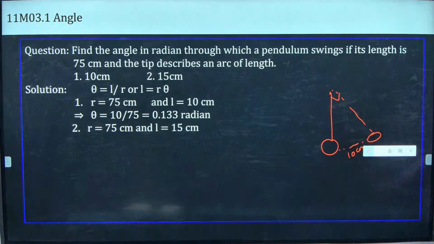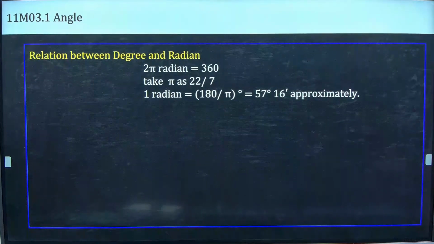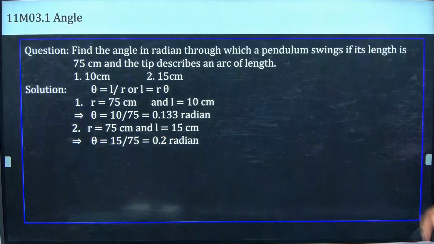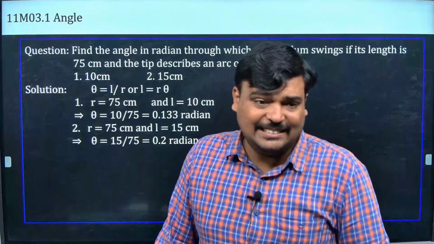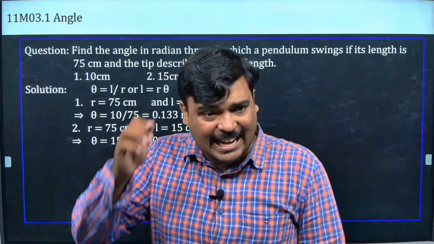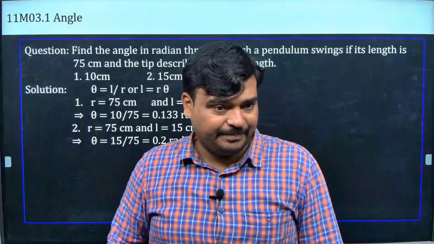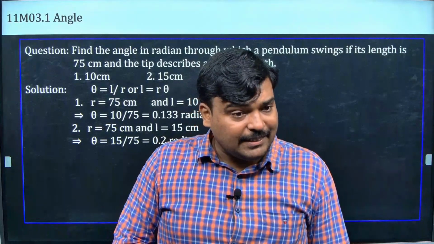So I got this as an answer, 0.21 j 0.133. Now the same question: I am giving the angle made as pi by 3.